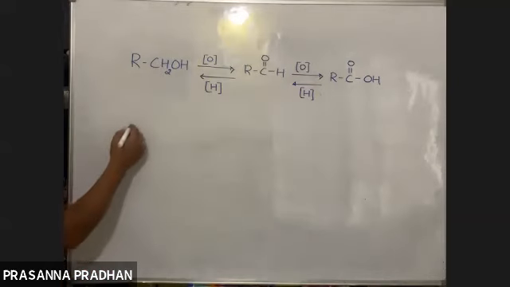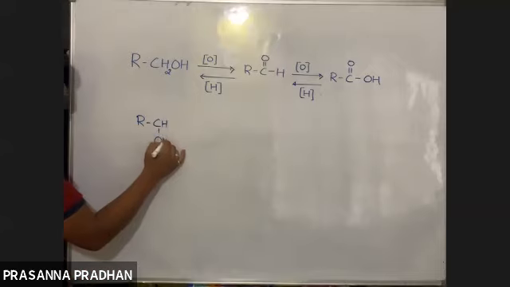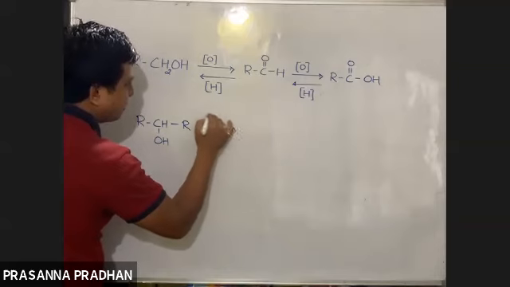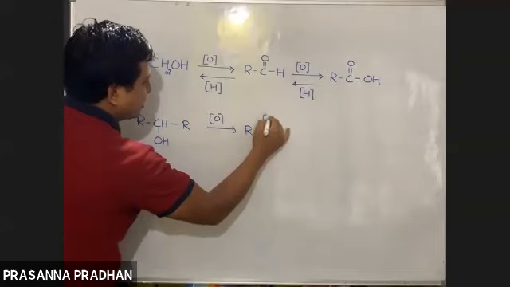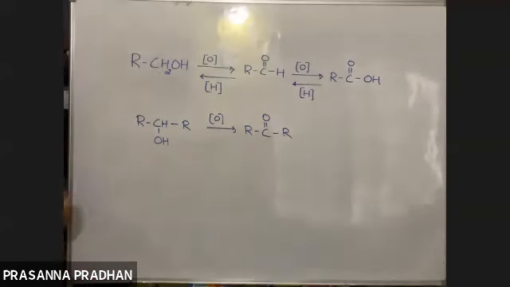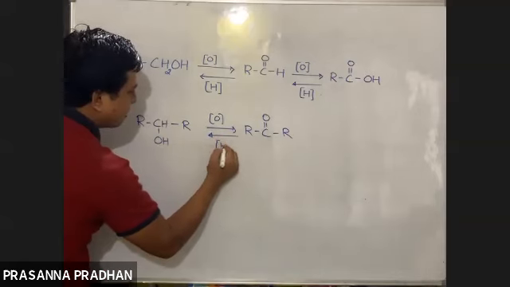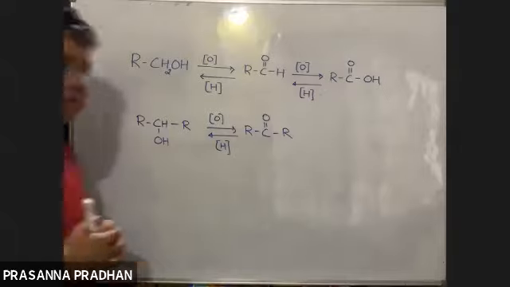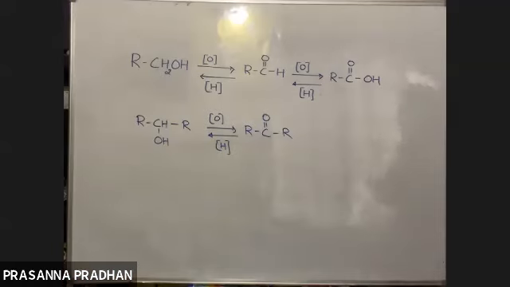Fine. Now, similarly, if I use 2 degree alcohol, this is very important. 2 degree alcohol upon oxidation will give us ketone, whereas ketone upon reduction will give us 2 degree alcohol. And tertiary alcohols do not undergo oxidation easily. This series is going to be really important.